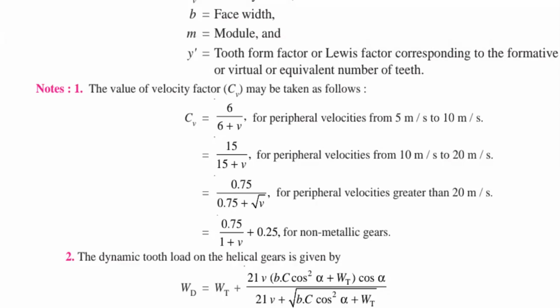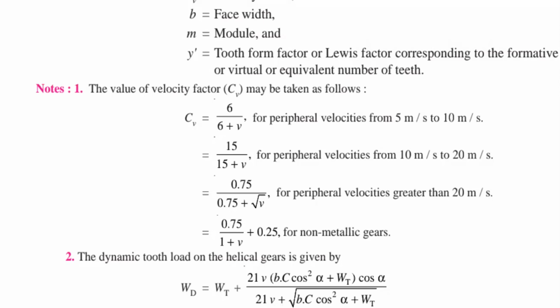Then both are equal, right? So according to your application and the cutting of your gear teeth, you have this type of observation: 6 by 6 plus v and 15 by 15 plus v. That is the reason why it is only a recommendation. Recommendation means based on your experimental verification.